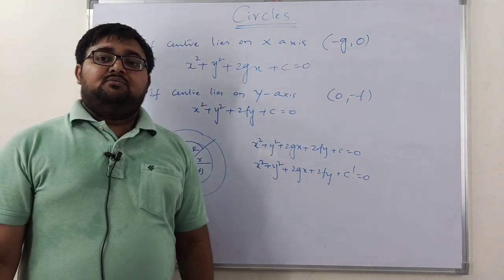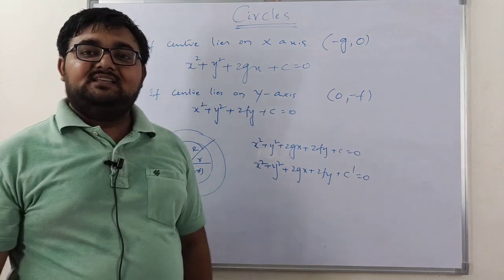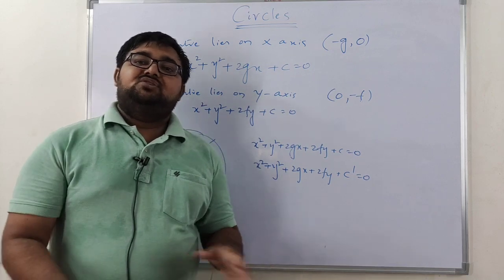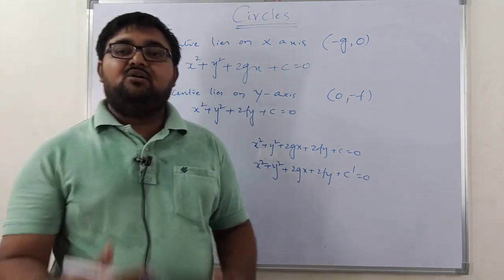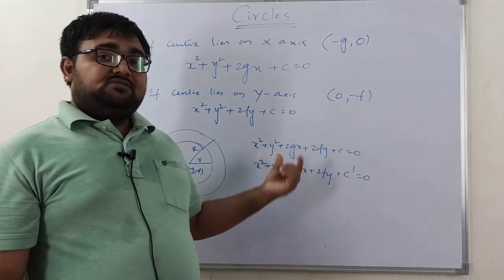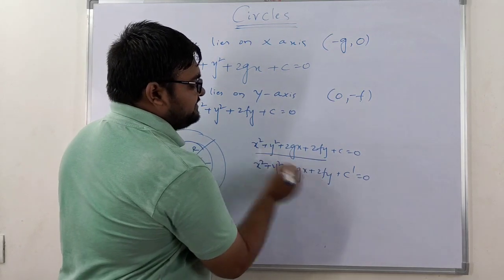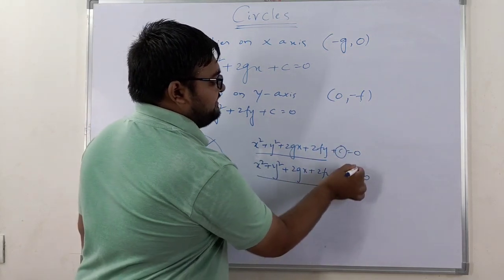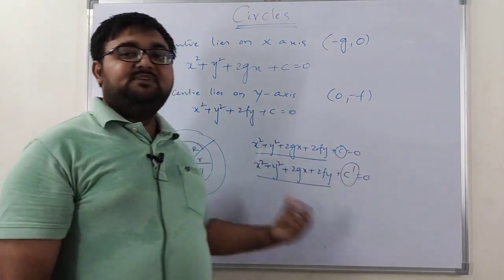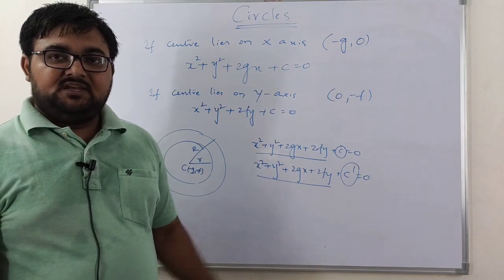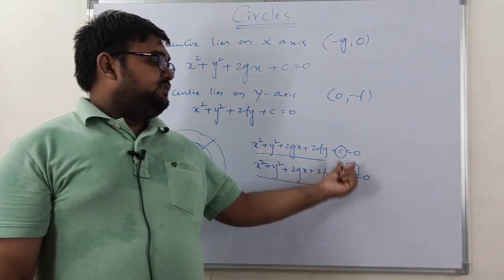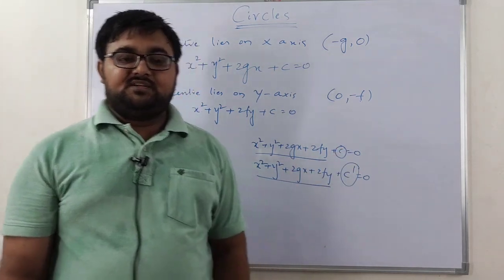Already in straight lines we discussed that when two lines are parallel, the x coefficient and y coefficient are the same and only the constant changes. The same way in concentric circles, all these terms are the same and the only change is in the constants. This change in constant is because of the change in radius, and the rest depends completely on the center. That's why the only change is in their constants.